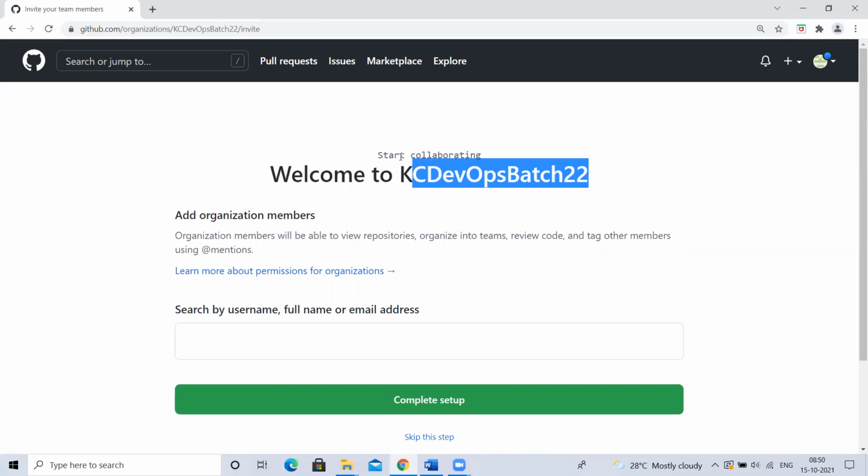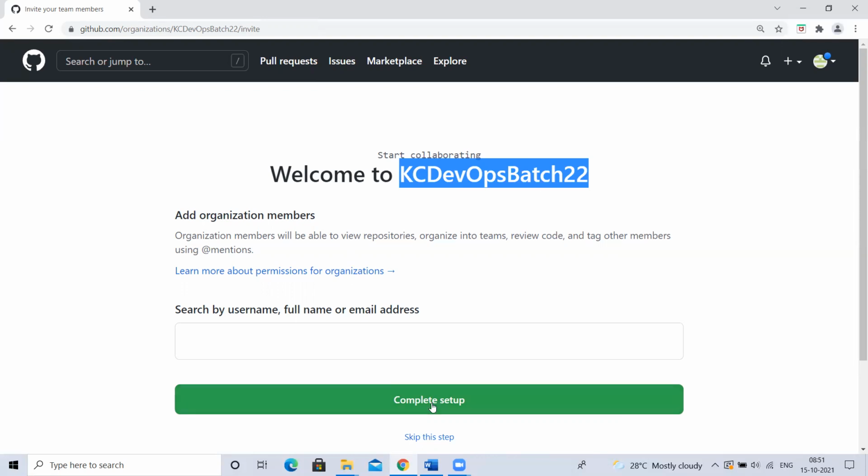Based on projects, we have like 100 projects. So the people who support the first 10 projects, for them I'm creating one organization. I'll add those 1,000 users here. Under this organization, I'll create repositories for the 10 projects.